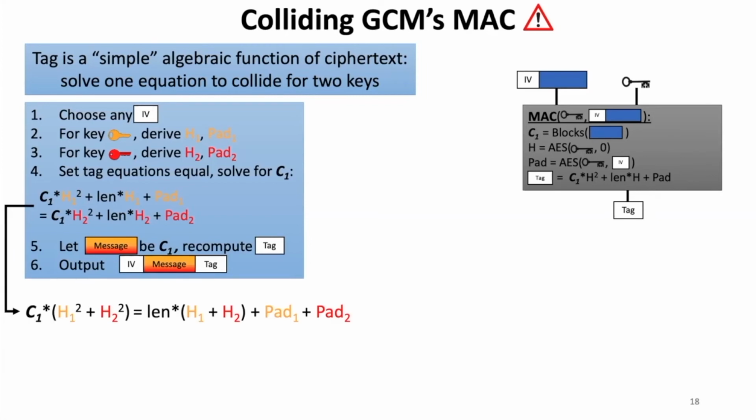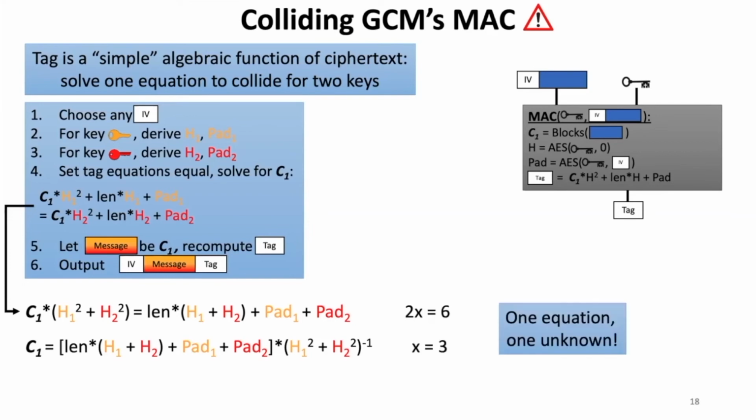Now to solve this equation, we simply have to rearrange it a little bit so that we get the ciphertext block times the sum of the two squared hash points. And on the right side, we get some constants. So we can rearrange this by multiplying the left-hand side by the inverse of that constant term and just define the ciphertext block C1 as the terms on the right.